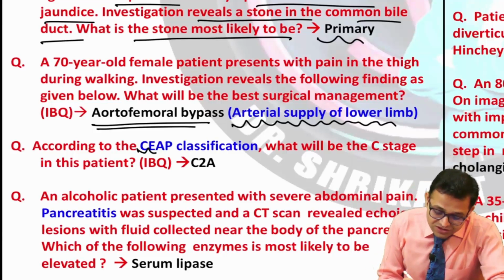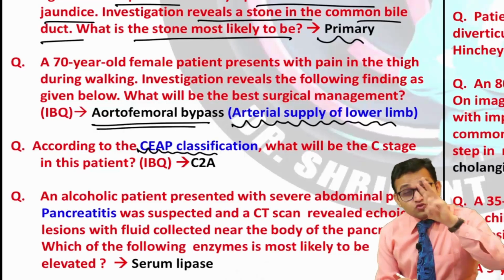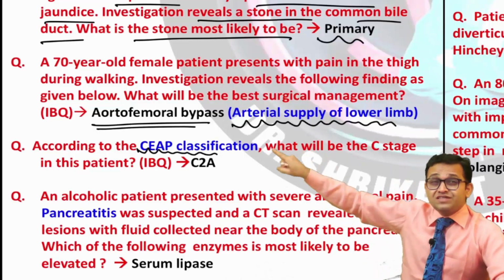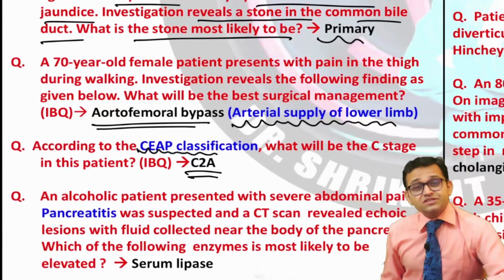Now, I told you the CEAP score, the Glasgow coma score, as well as your SOFA and qSOFA score, they are important. So the CEAP score had been asked, the venous disorder is important. C2A was the stage, was the answer.